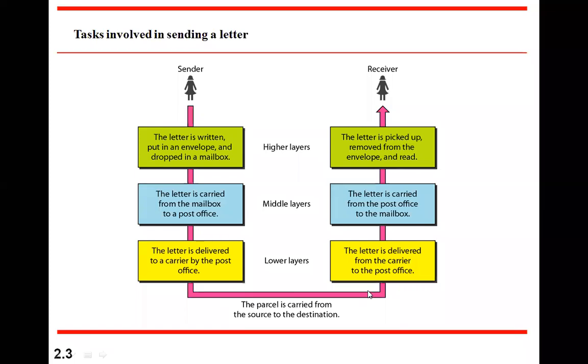That courier person will carry it to the destination city, and there he delivers it to the post office in that city. That post office again sorts it out area-wise and hands it over to the postman who is servicing that area. That postman carries it to the address of the person in his area and hands it over. Then that recipient opens the envelope and gets the contents, the message.